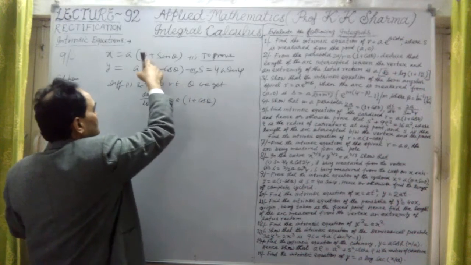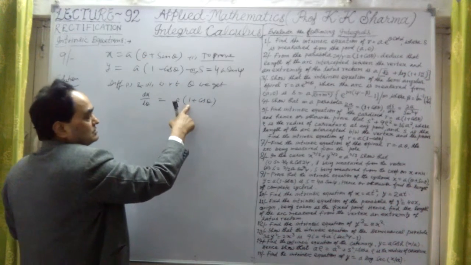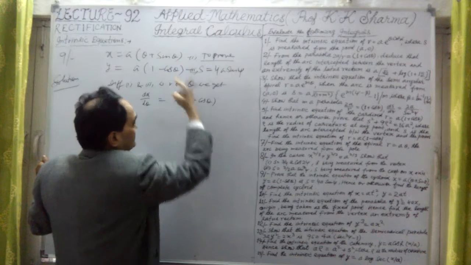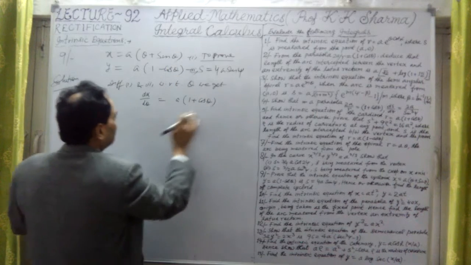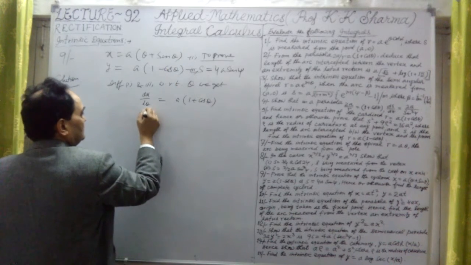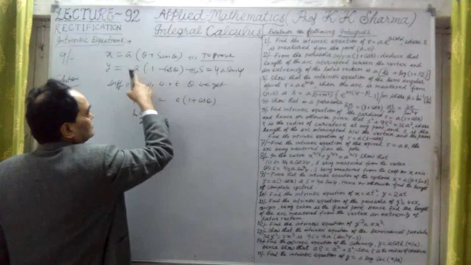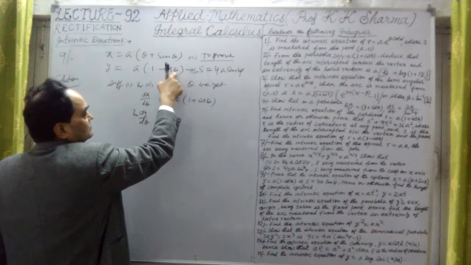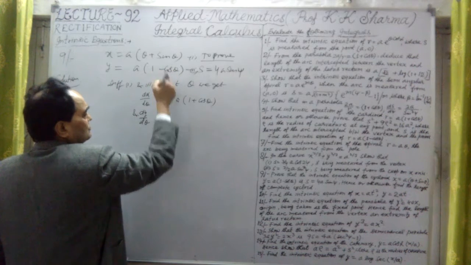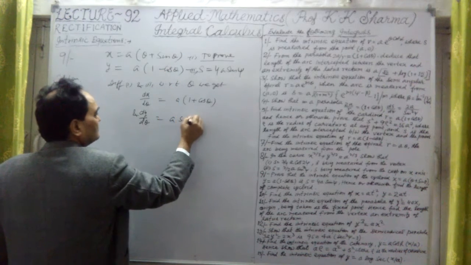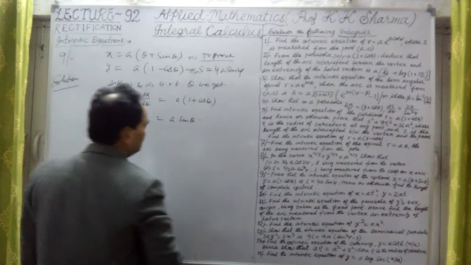Why? Because theta is differentiated as 1 and sin theta is differentiated as cos theta. And dy by d theta is a into cos theta differentiated, minus sin theta, but minus sin is already there, so it is positive, a sin theta.